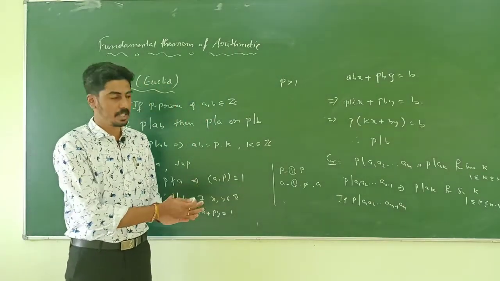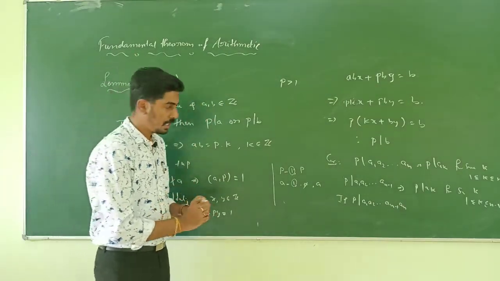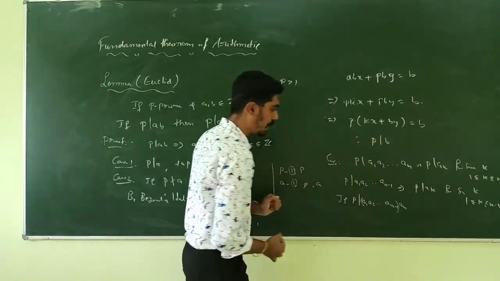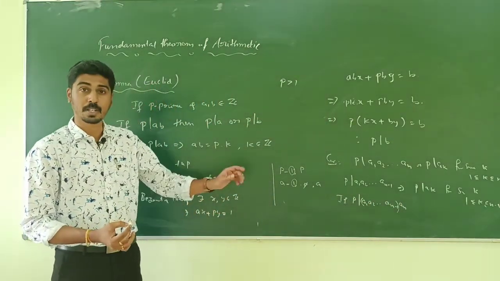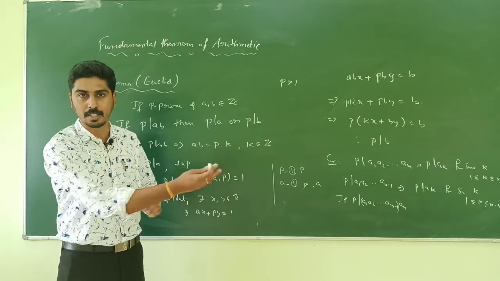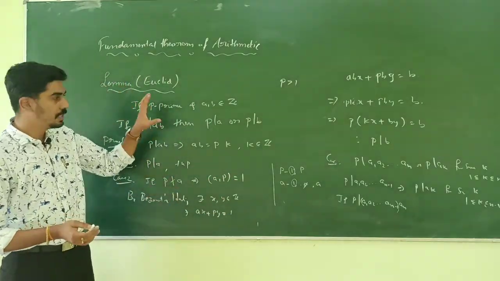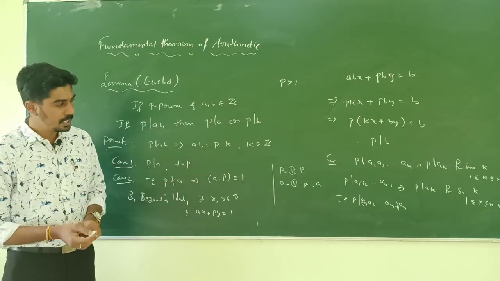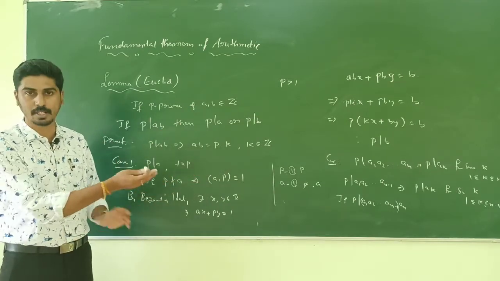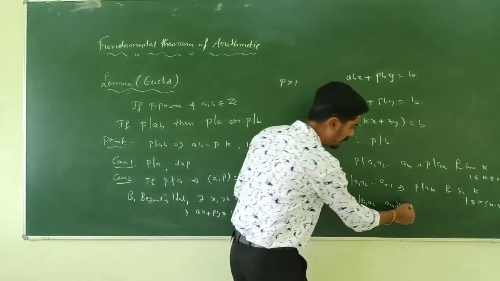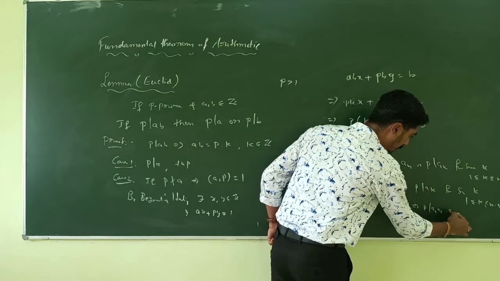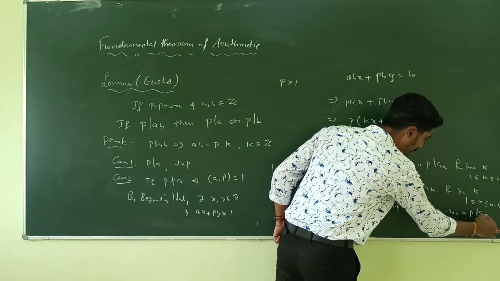This can be seen as a product of two integers: combine the first n minus 1 integers as one integer and an as the other. By the lemma, P divides a1 a2 up to a(n minus 1), or P divides an.